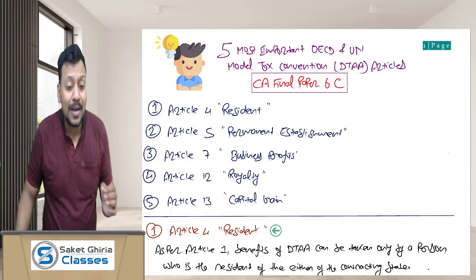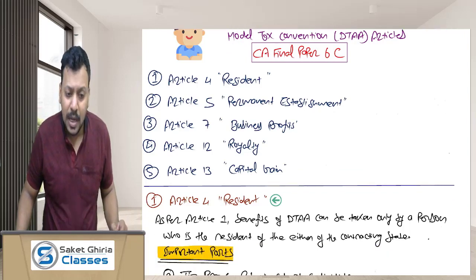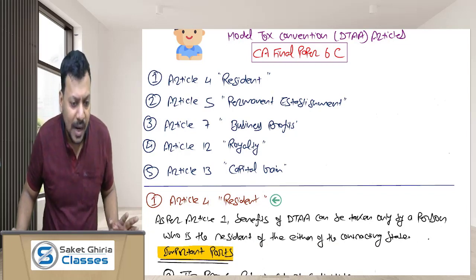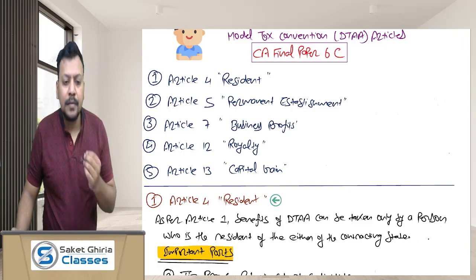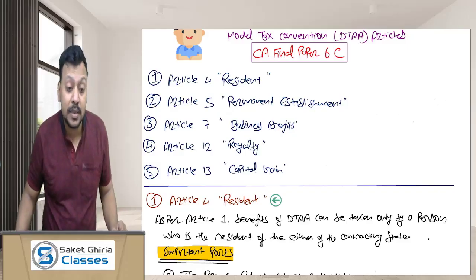Okay, in this video we are going to talk about what are the 5 most important DTAA articles that you must consider for your exams and what are the important areas of those articles that you should give your priority focus. So what are the 5 most important DTAA articles? The very first article is your article 4, residence.